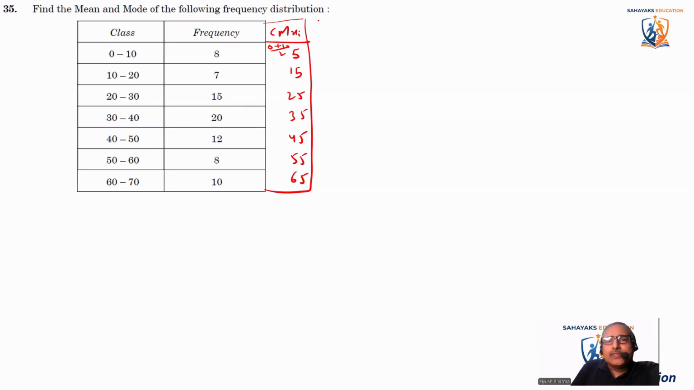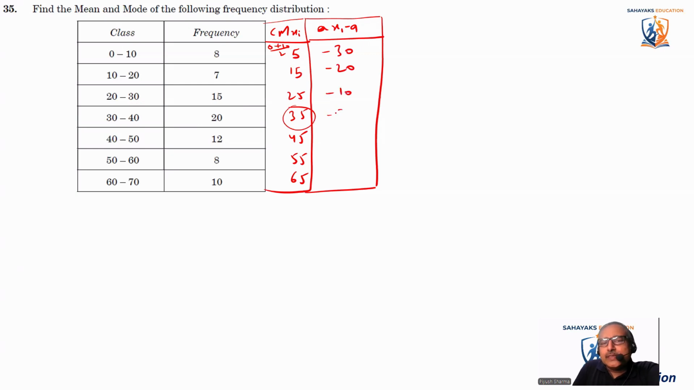Now, among these values, let's assume an assumed mean. Let's assume A is equal to a middle number, so the middle number is 35. And we'll calculate xi minus A. So xi minus A is 5 minus 35, which is minus 30. Then minus 20, minus 10, 0. It's not minus 0, it's wrongly written here. Then 10, 20, and 30. So this is xi minus A, and we have considered A equal to 35. You have to remember this part.